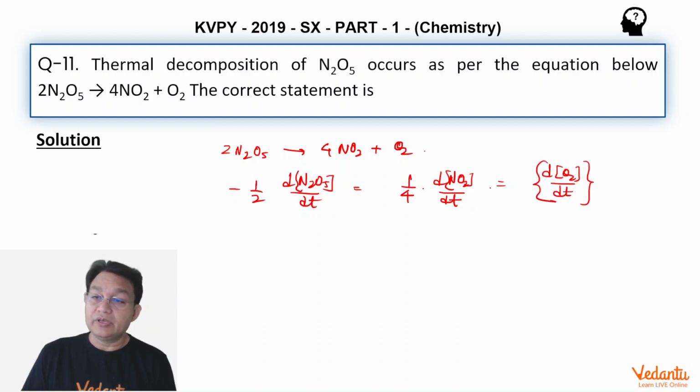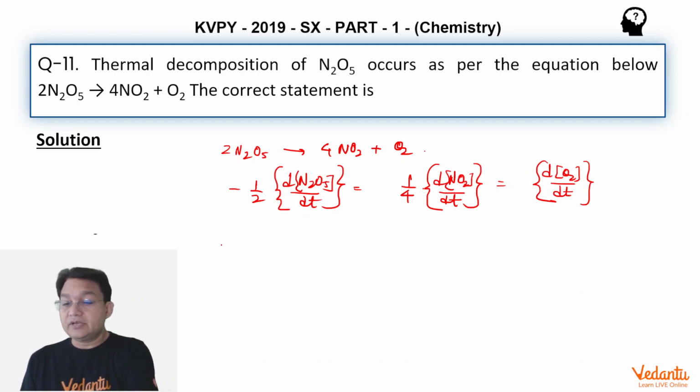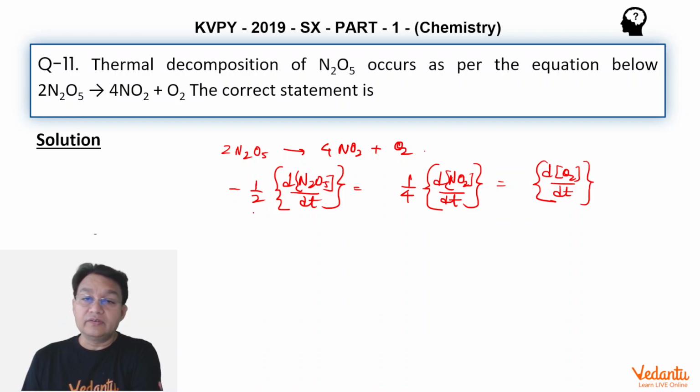That is the rate of appearance of O2, the rate of appearance of NO2, and the rate of disappearance of N2O5. Taking this clue, we have to pick out the correct statements.